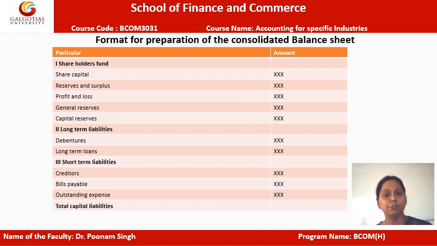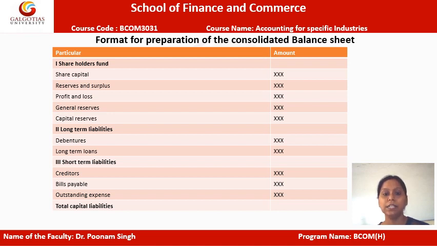So as per the formats, there are basically 5 heads which fall under the consolidated balance sheet for the preparation. One is the shareholder fund. The shareholder fund, basically the fund which is owned by the owners, whether it is in the equity form or in the debt form, but it will be a shareholding fund. And apart from that, the profit and loss which is occurring by the company, that also will be shown, and if the company is having some reserves for the future or the surpluses, that also will be shown under the consolidated balance sheet. The second head talks about the long-term liabilities.